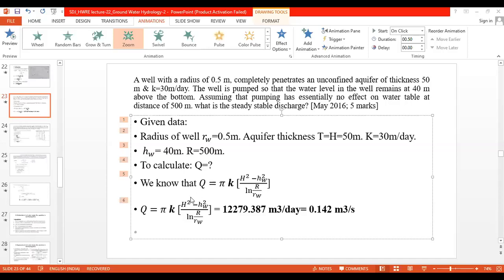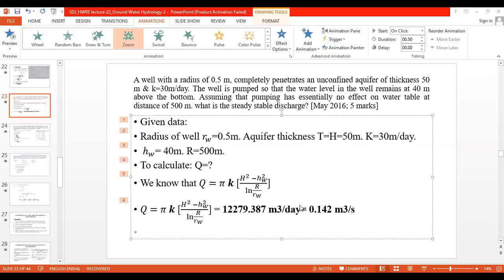So by putting the values of pi as 3.14, K as 30 meters per day, capital H as 50, HW as 40, and capital R 500 with RW as 0.5, we get the value as 12279.387.